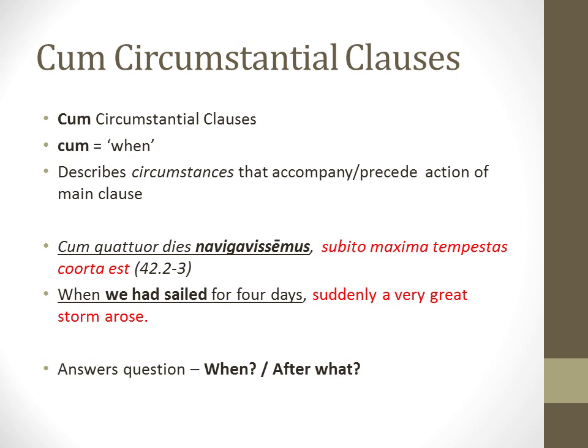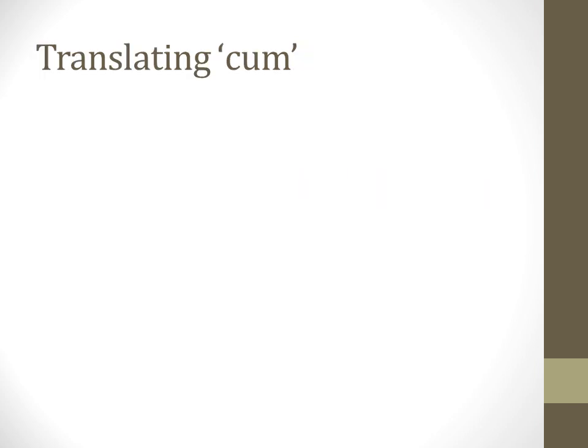The verb cohorta est in the main clause, that's an indicative verb. That's a fact. And that's where we see indicative verbs in main clauses. So that's going to give us several different ways of translating the word cum in Latin. The easiest one, if it's followed by nouns or adjectives in the ablative case, it's just a preposition. It means with.